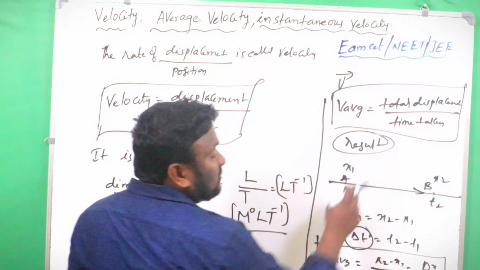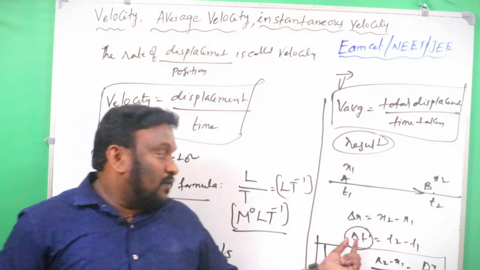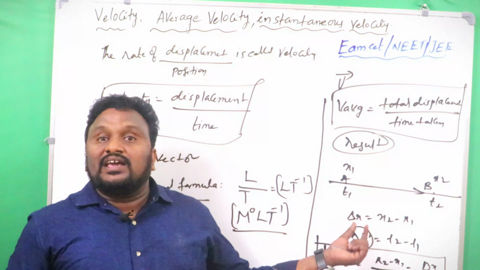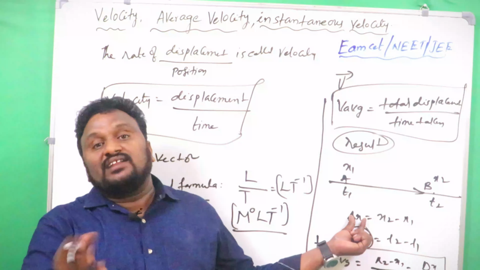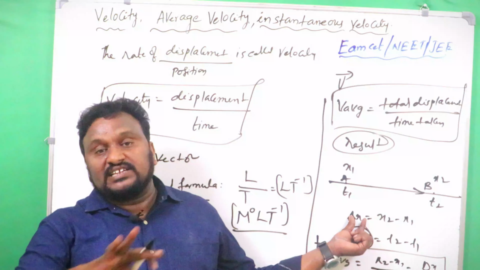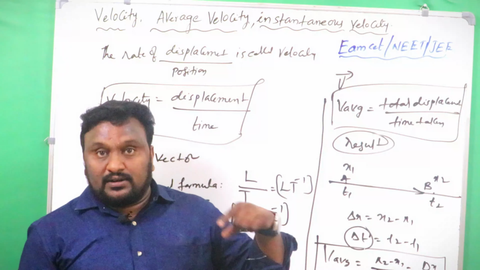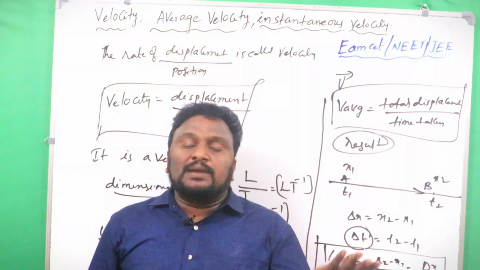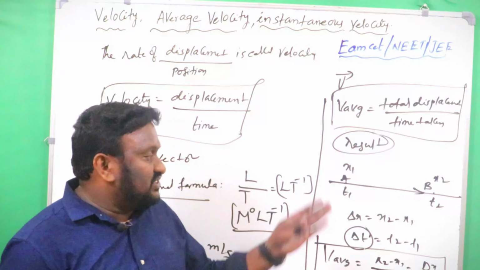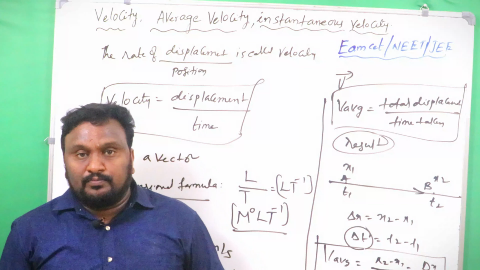Average velocity gives the result of motion, that means within the time delta t the body covers the displacement delta x. But instantaneous velocity explains the velocity at one particular instant, in between t1 and t2, at a particular time value.